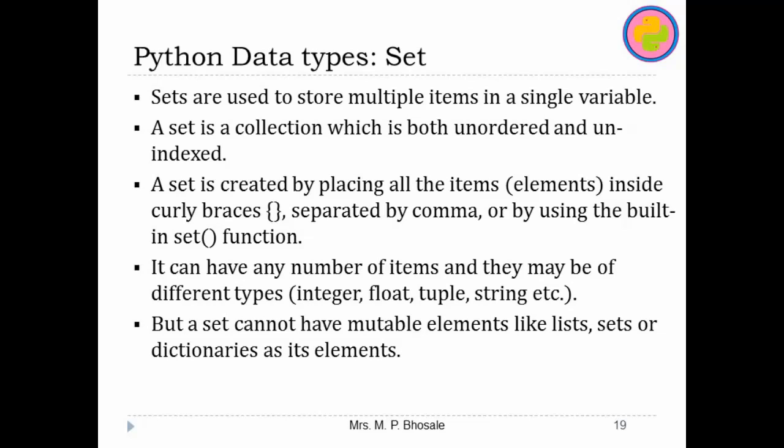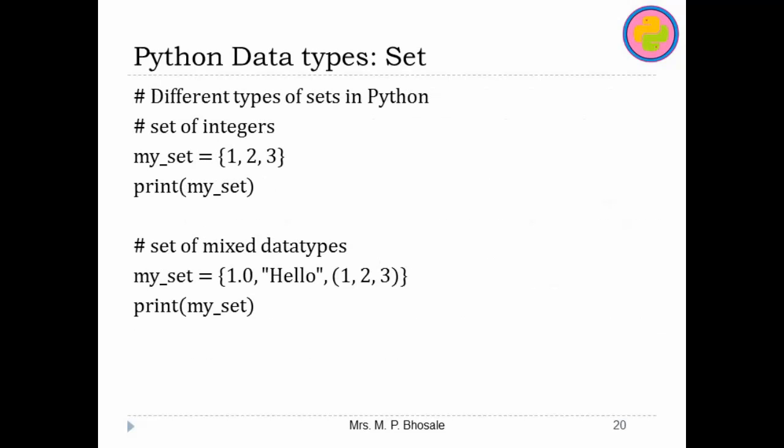Also, a set does not keep duplicates, which means set doesn't allow duplication. This is an example of how you can write a set: the set name is equal to the elements inside curly braces, and this is how you can have sets with tuples. Now let us move to the example in Thonny.